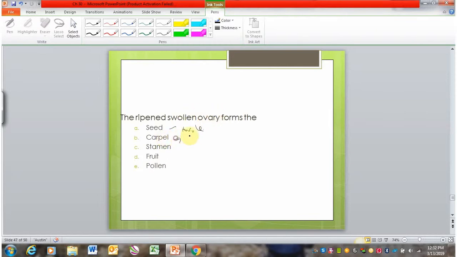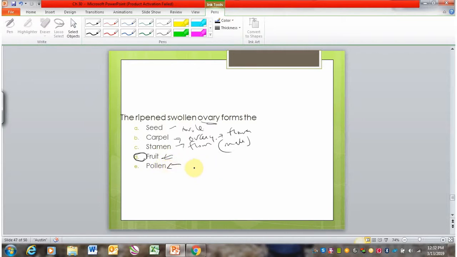No, instead the carpel actually contains the ovary. But that's actually part of the flower. The stamen, also part of the flower. Okay, and this is actually the male part, so probably not related to the ovary. Fruit, yes, I'm going to circle this. So this is actually the true choice, but let's go ahead and eliminate pollen as well.